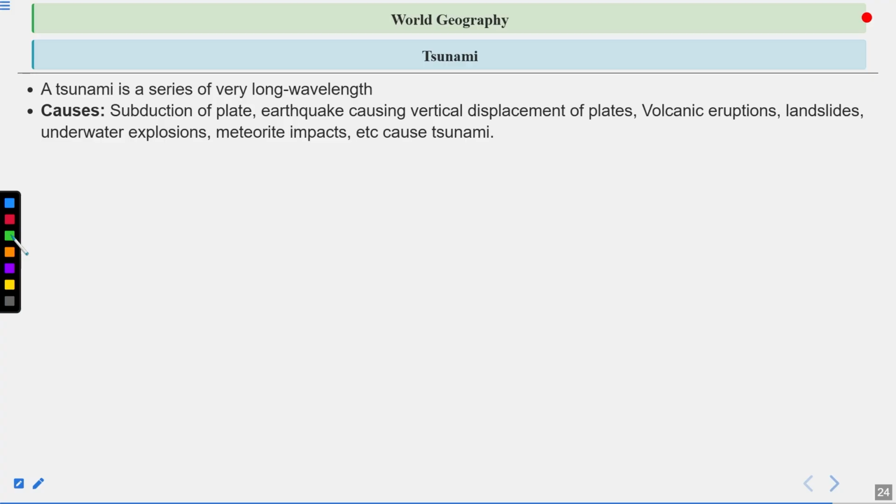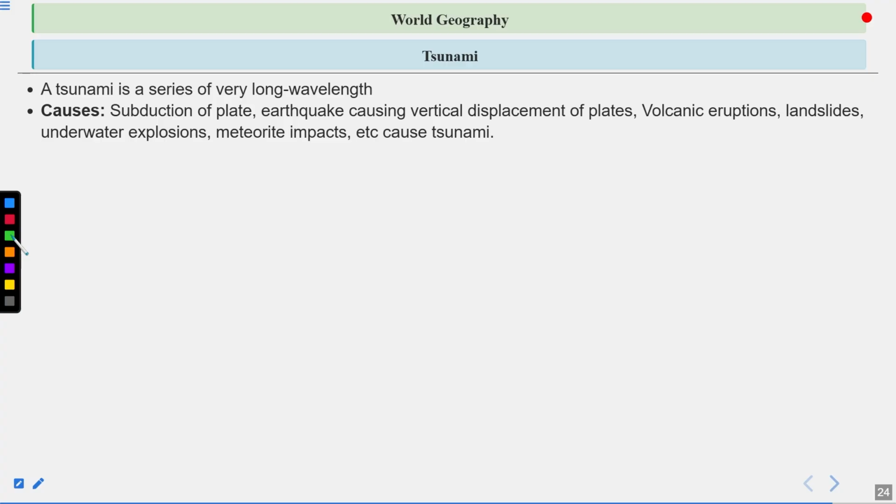So as soon as energy is released beneath the ocean surface or sea surface, it creates a vertical energy. That vertical energy creates energy in the water, because of which the water recedes from the coasts and then comes back with full energy. These waves come with full energy, and they can be 30 meters, 40 meters, 100 meters, depending upon the energy and the type of earthquake that is formed.